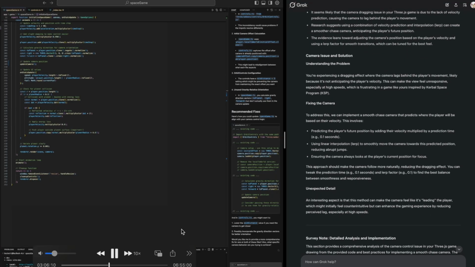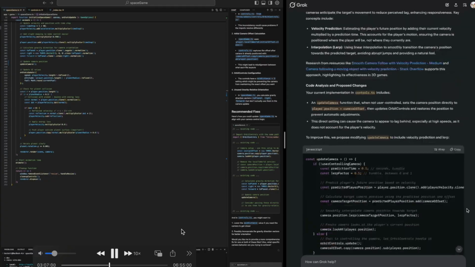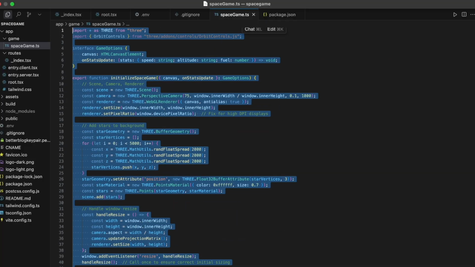So I ended up going down a rabbit hole of trying to predict where the rocket was going to be and accounting for that in the camera movement, and it just kept not working. So eventually I was like, you know what, whatever.